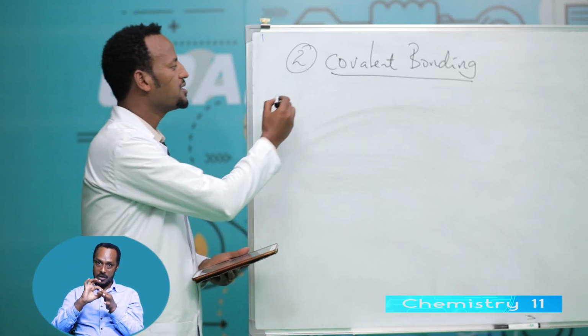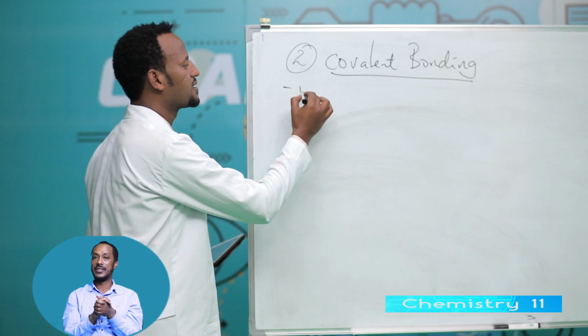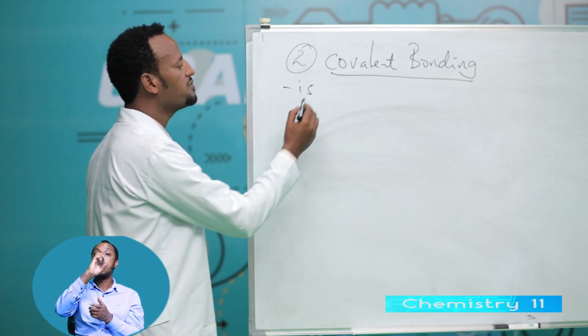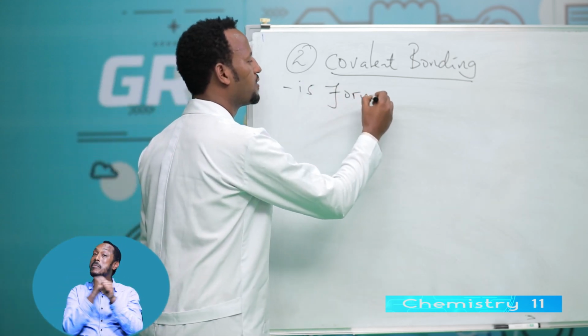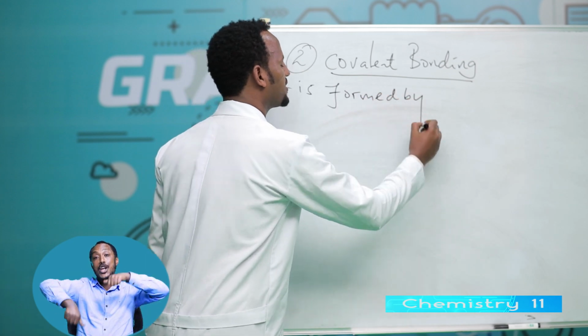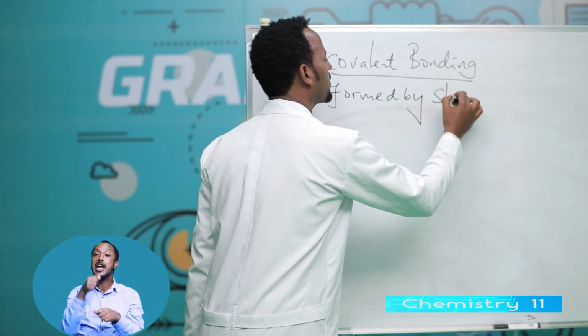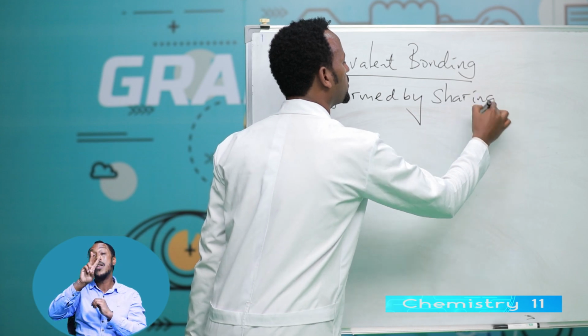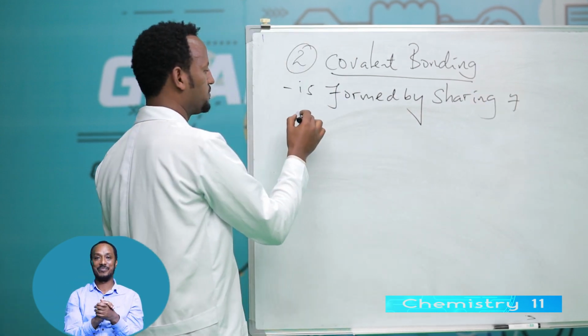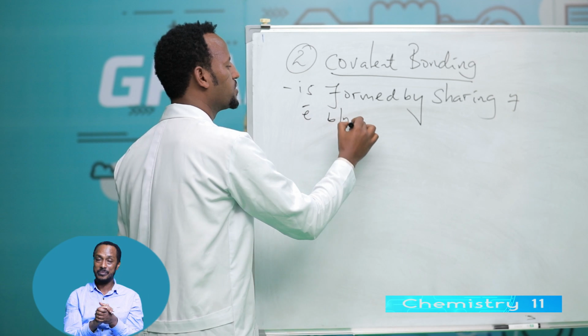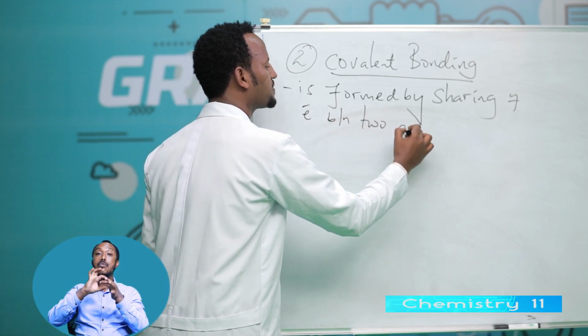Okay, covalent bonding is formed by sharing of electrons between two atoms.